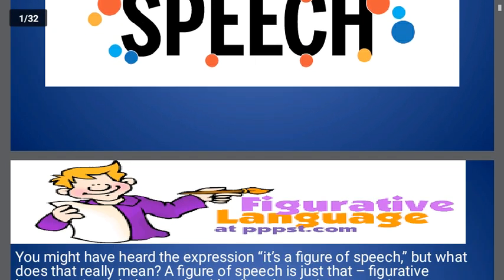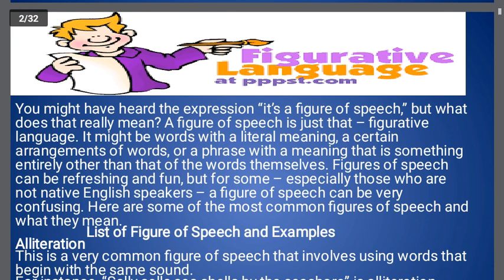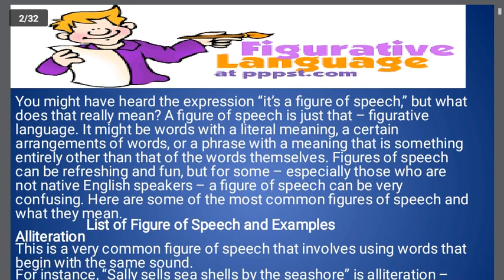What is figures of speech? It is a figurative language. Figurative language means language which is used to beautify the language.